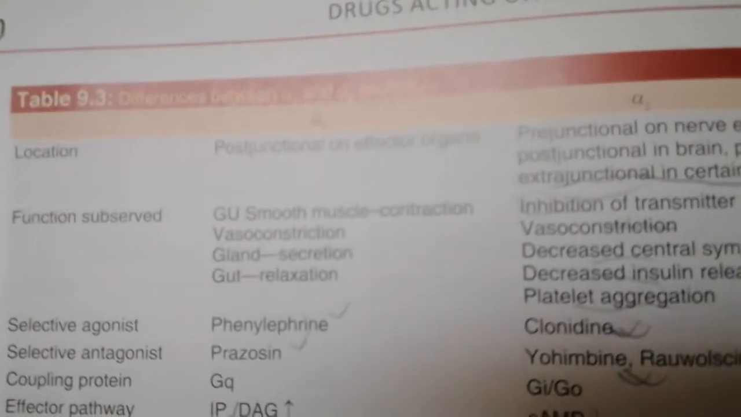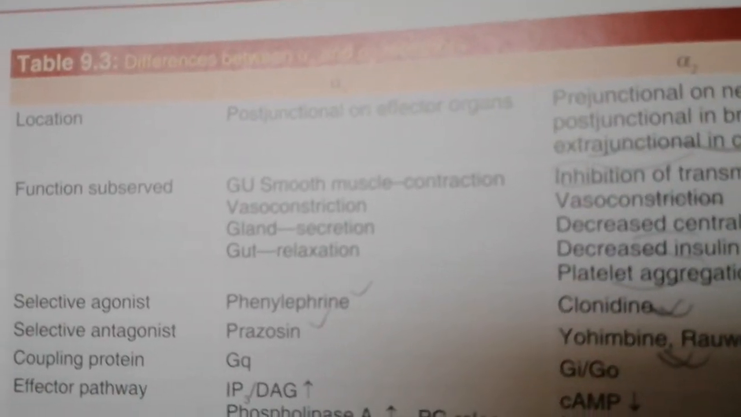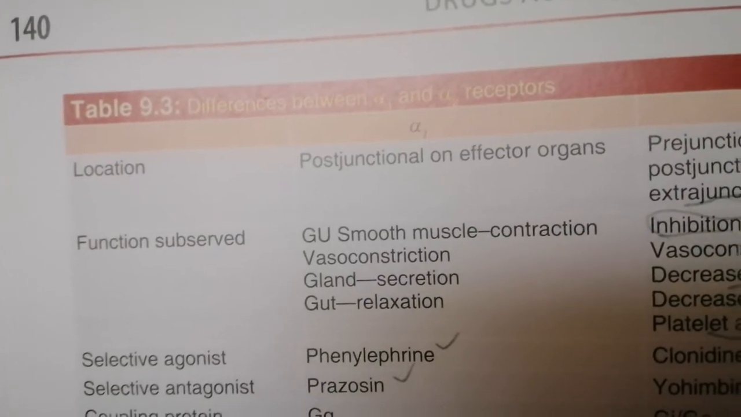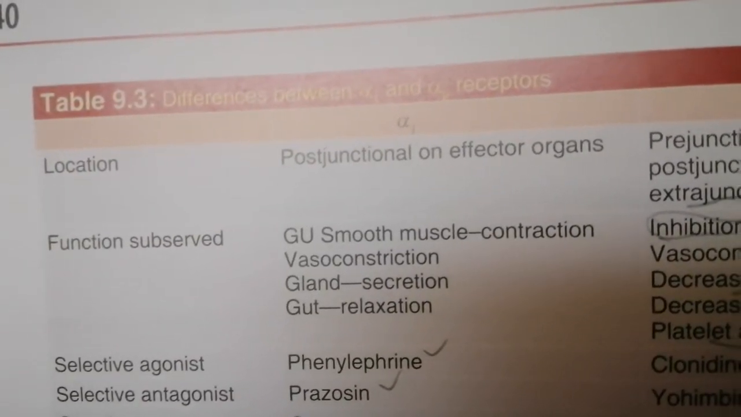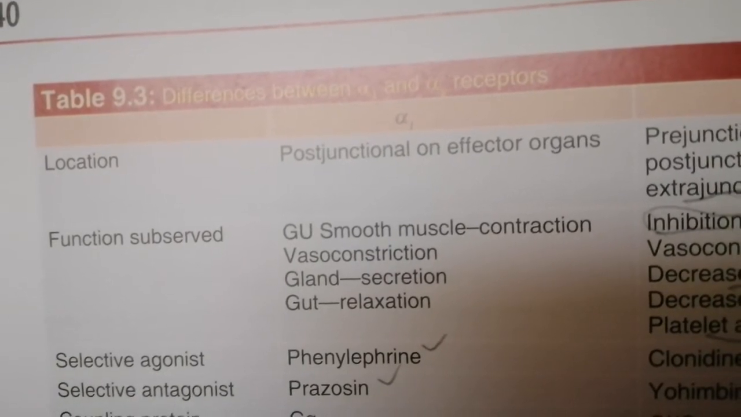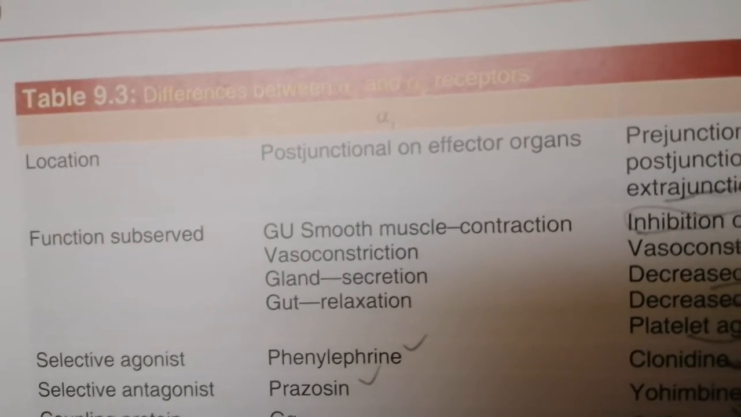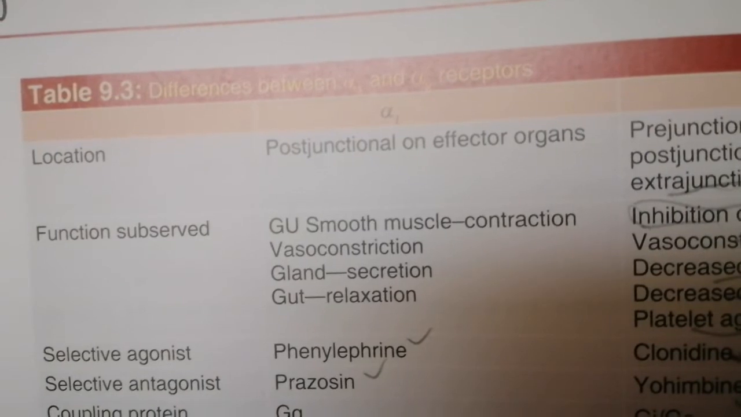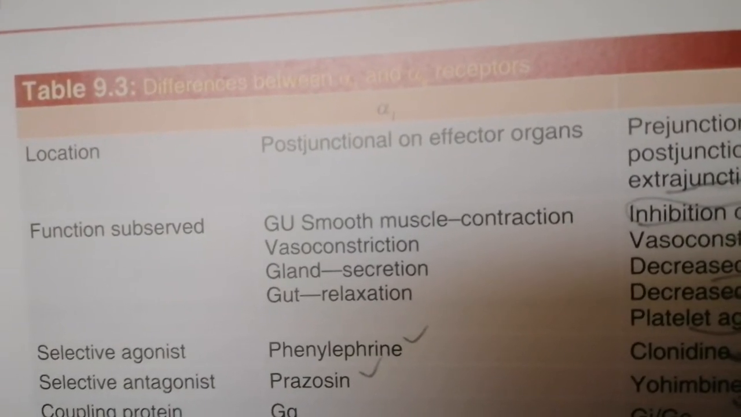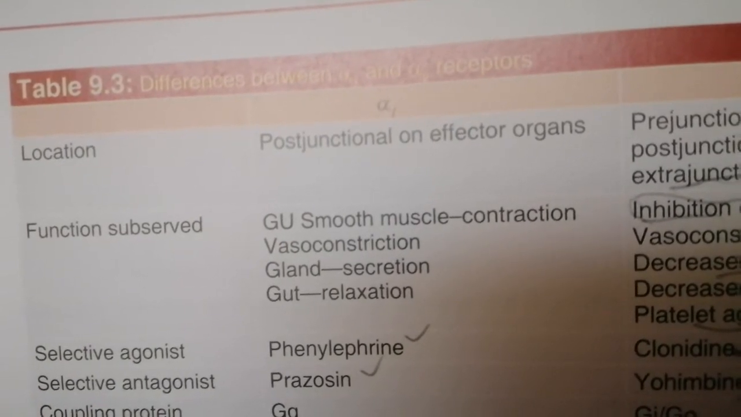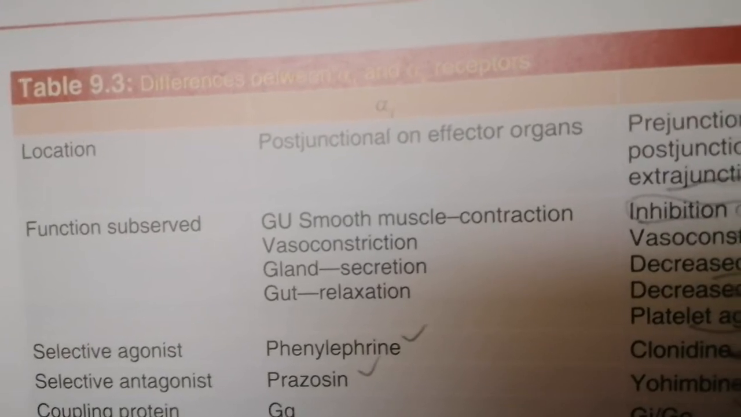Now, alpha 1 functions: where these receptors are present and what effect they show. In the GU smooth muscles there are contractions, and in the blood vessels there is vasoconstriction. Alpha always constricts, but in the case of the gut there is relaxation. In glands there is secretion.